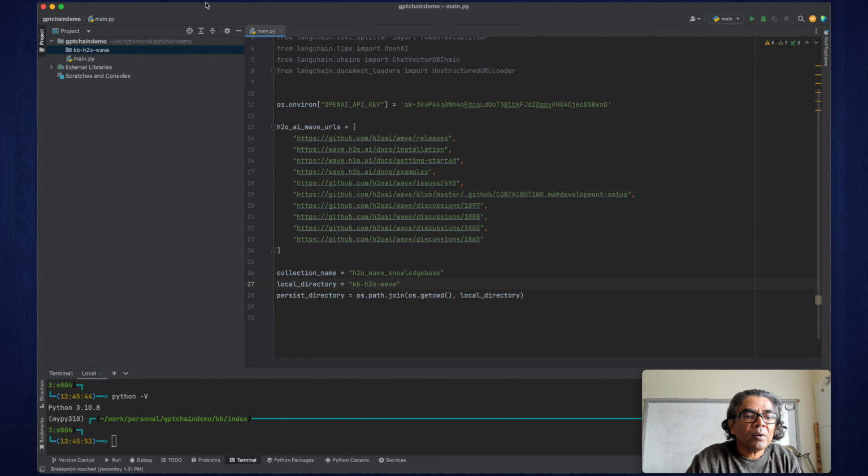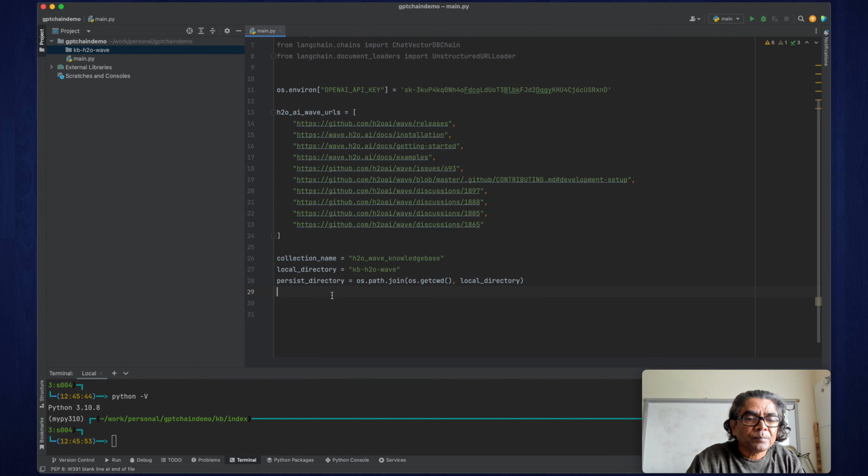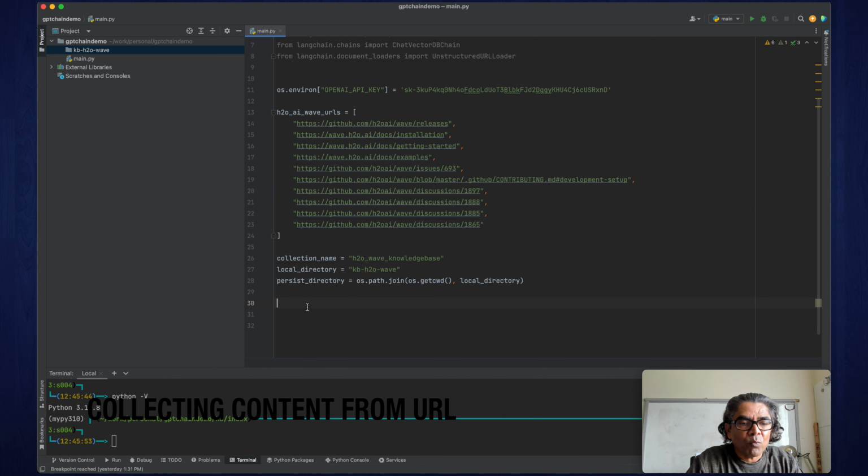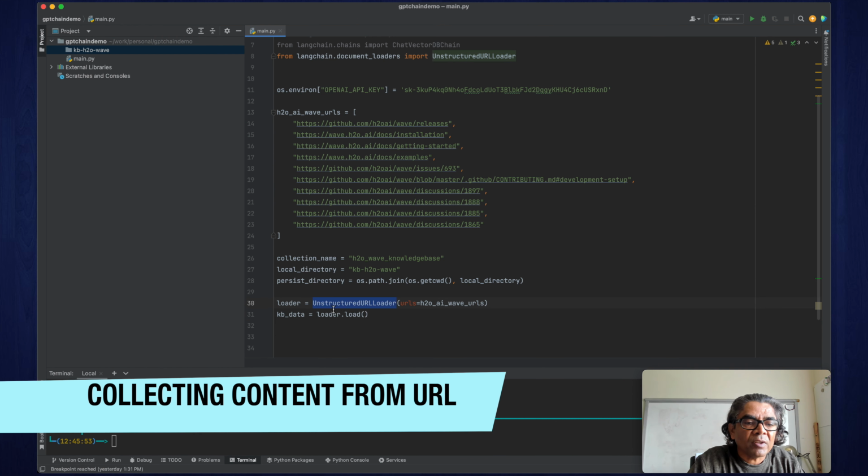That is our folder where we are going to store all the embeddings in the form of ChromaDB. This will be the persist directory, where we are creating the path by using the current working directory and this local directory. In the next step, we are going to use this unstructured URL loader, and we are passing this URL.